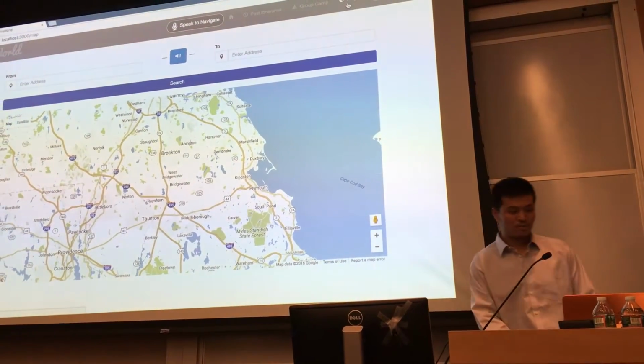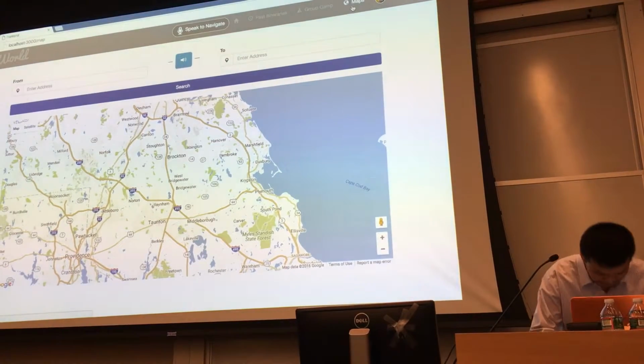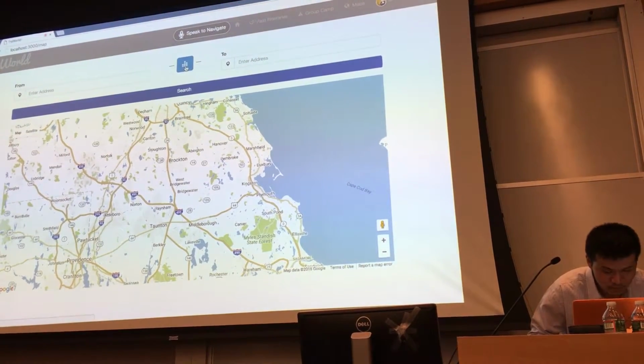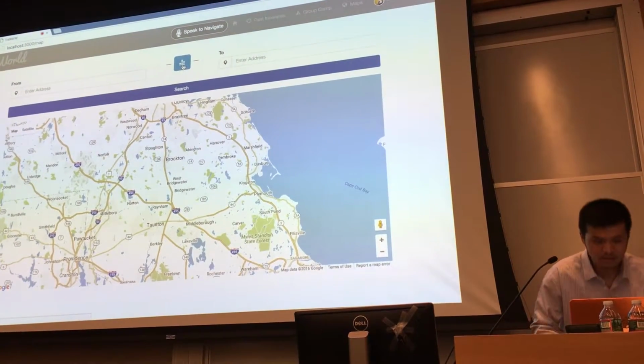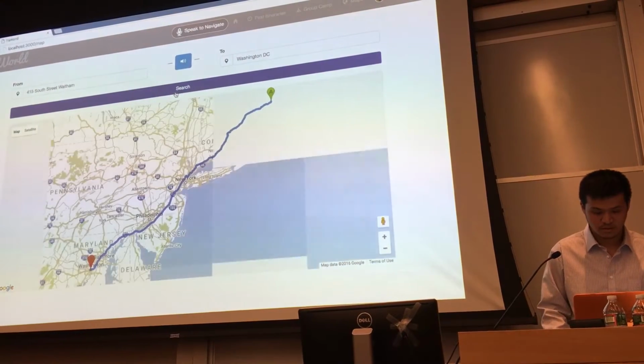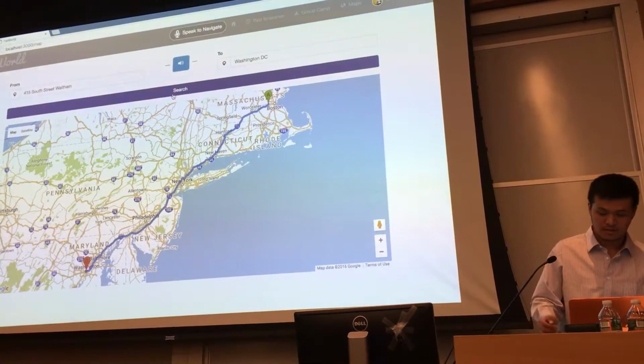For example, I want to go from Brandeis to Washington, D.C. What I do is this. Take me from 415 South Street, Waltham to Washington, D.C. And click search. It will give you the route, even though it is not very precise, but it still works.